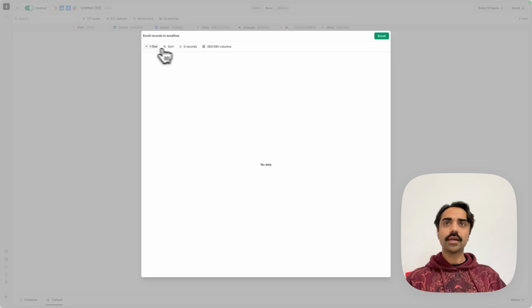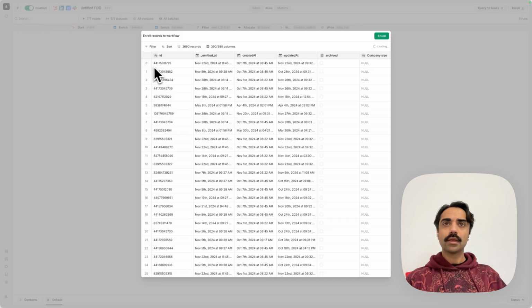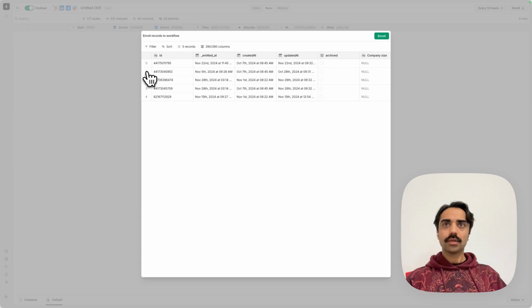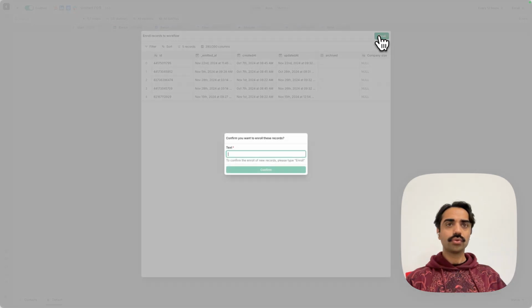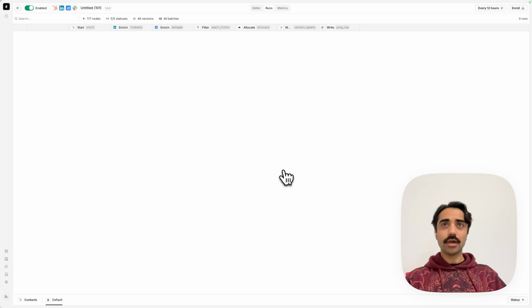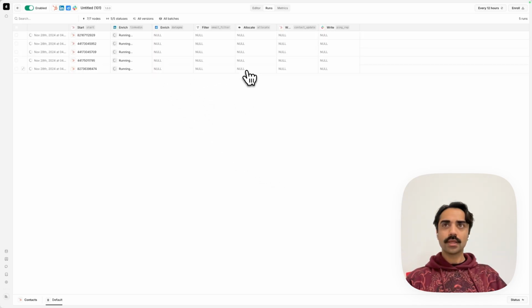So let's say here I can remove this filter and just choose 5 records to push through my workflow. These are the 5 that will go through. If I press enroll and confirm that I want to go ahead, this should now create in a few seconds 5 new runs through my workflow. There you go. These are running and should complete shortly.